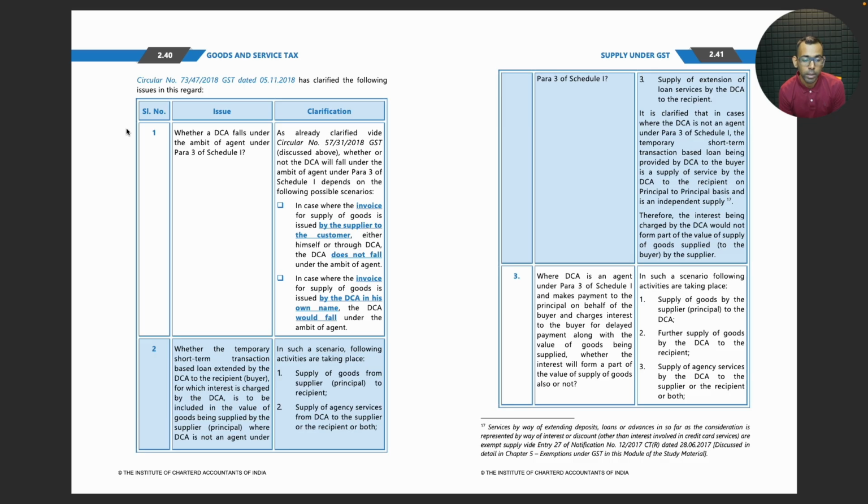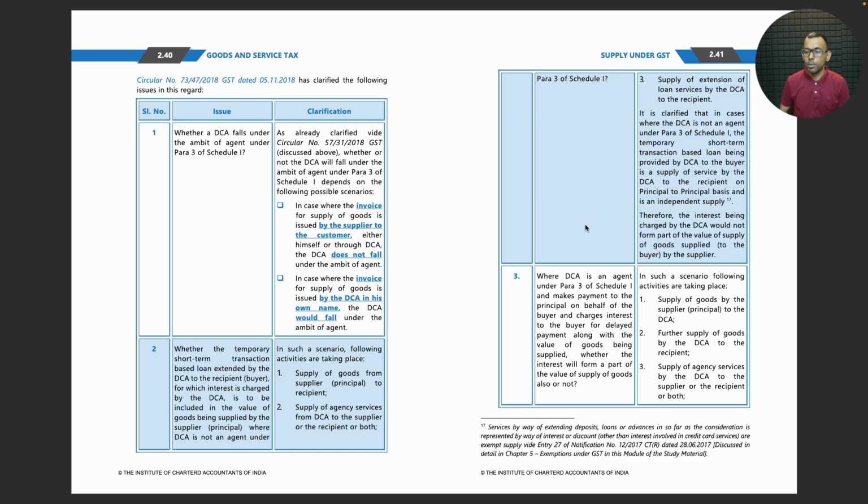In such a scenario, the following activities are taking place: supply of goods from supplier to recipient, supply of agency services from DCA to the supplier or recipient or both, and supply of extension of loan services by DCA to the recipient. It is clarified that in cases where the DCA is not an agent under para 3 of schedule 1, the temporary short term transaction based loan being provided by DCA to the buyer is a supply of service by the DCA to the recipient on principal to principal basis, and it is an independent supply.